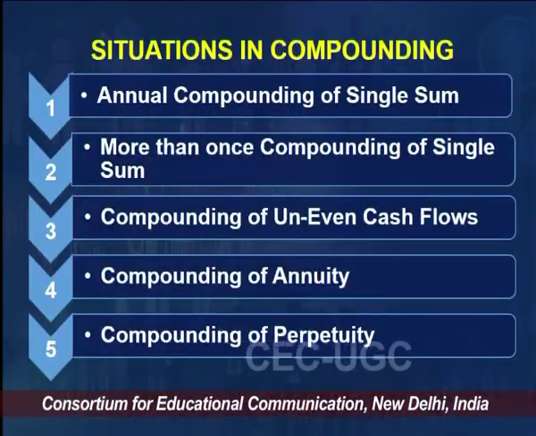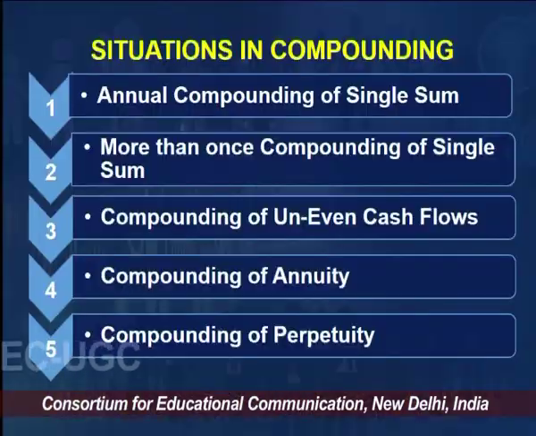Then the fourth is compounding of an annuity. Annuity means an equal amount being deposited every year for a known period. So the amount is the same, the time interval is the same, and the period is known. That is the annuity.